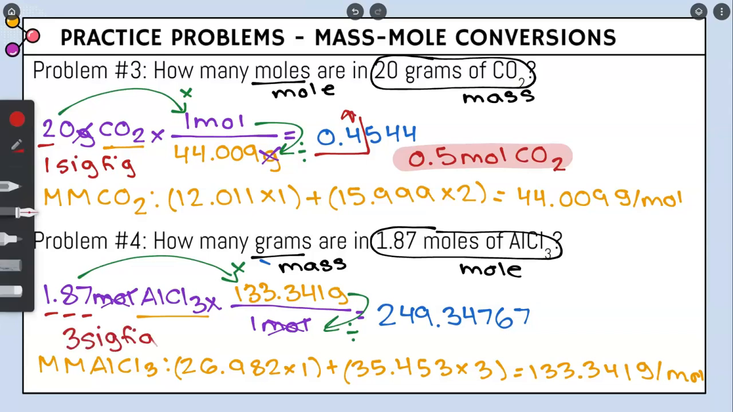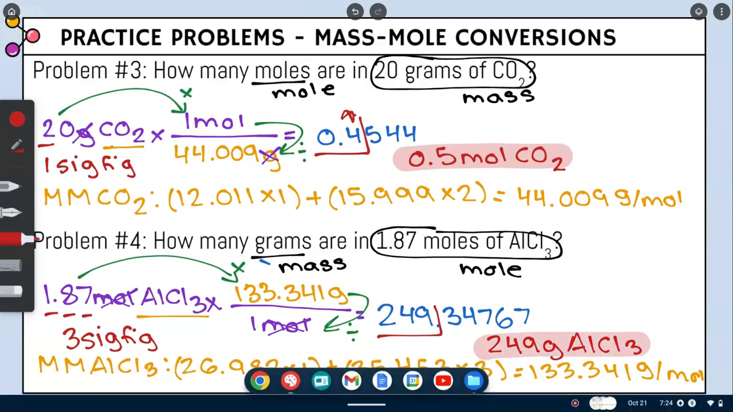So we have to end in 3 sig figs. The 3 tells me the 9 stays the same, so we have 249. We solve for grams of AlCl3. And that is your final answer.